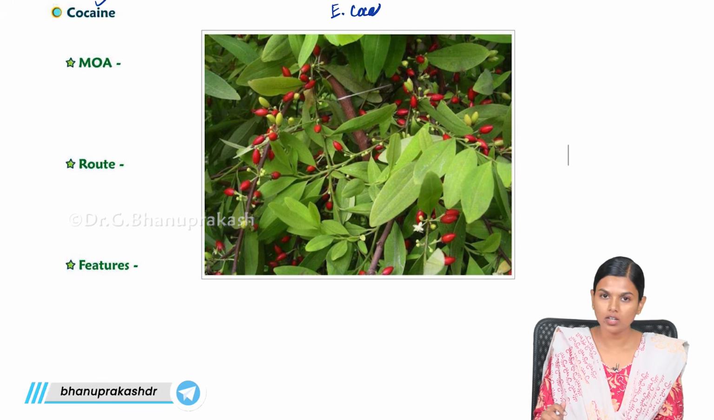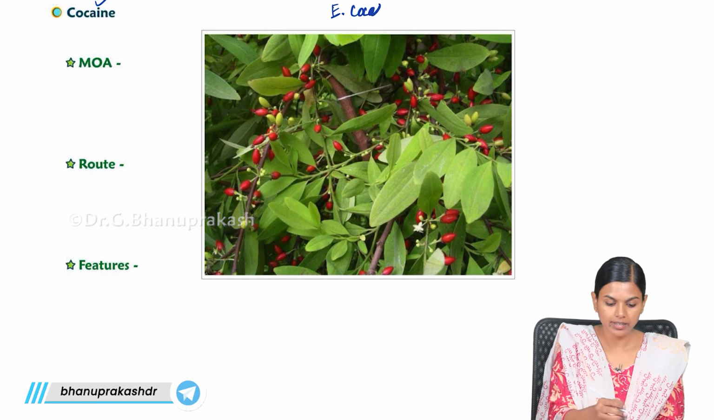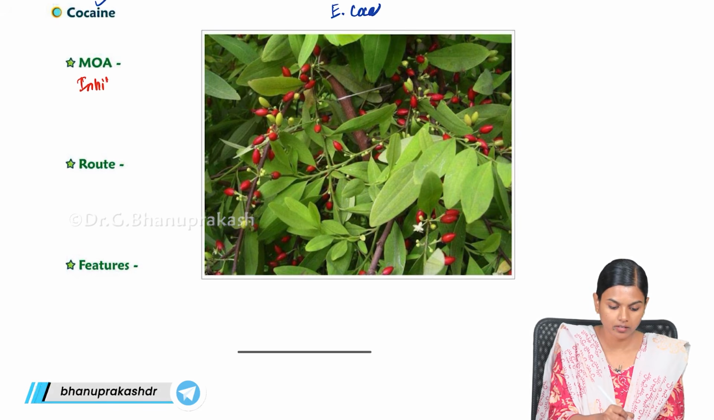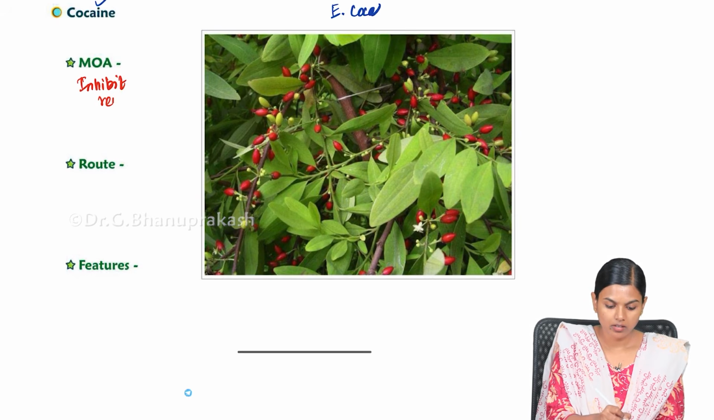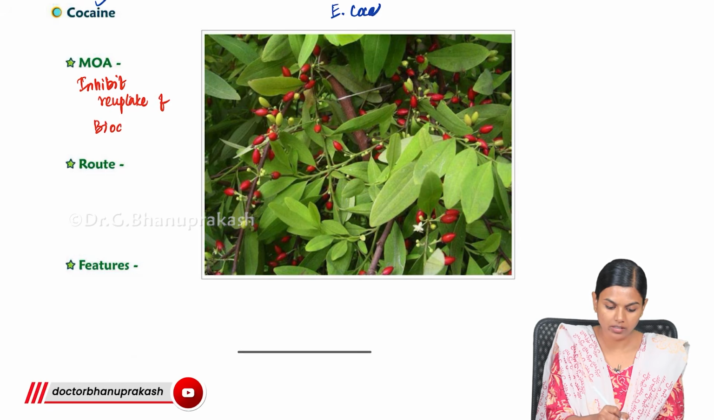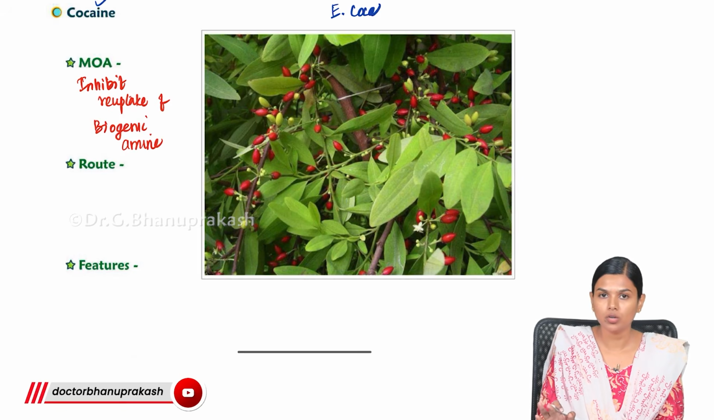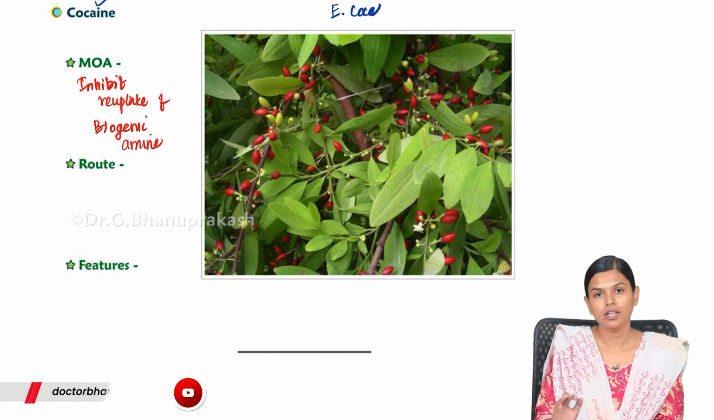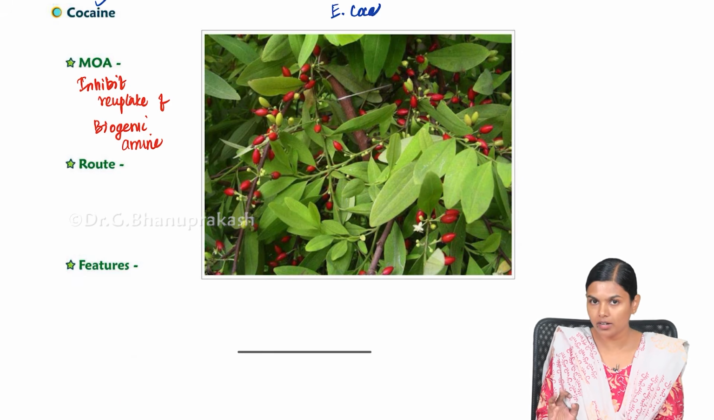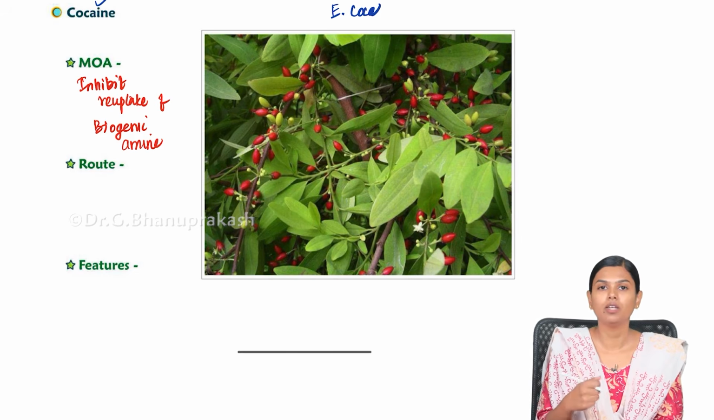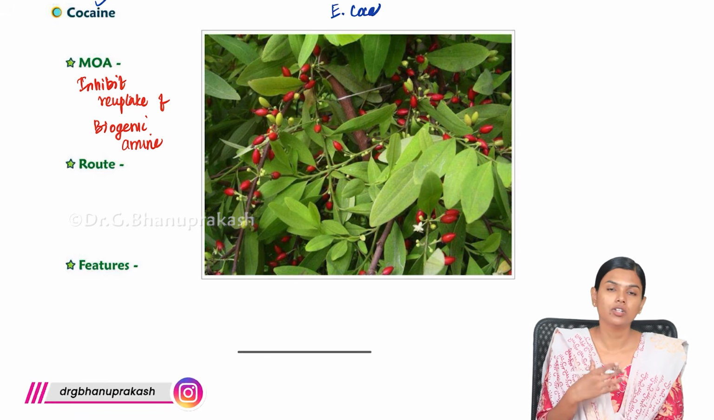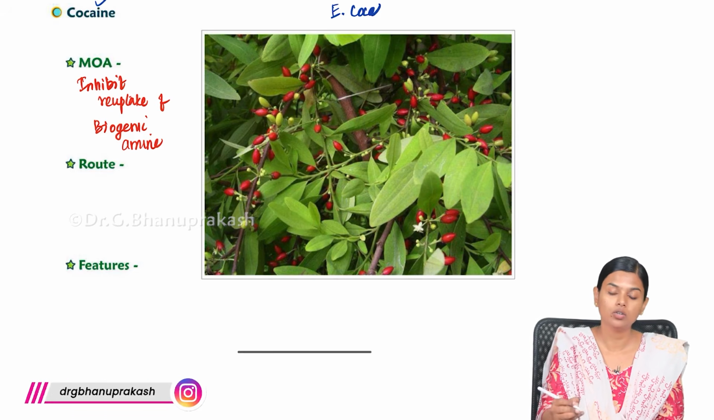So, cocaine, what it will do is, it will inhibit the reuptake of biogenic amines, like all your stimulatory pleasure causing amines like your serotonin, it will not be reuptaken. So, it will inhibit that reuptake. Because of that, there will be excitation. This excitation will keep on going. That is why it will lead to delirium.